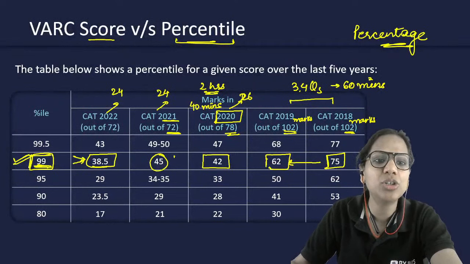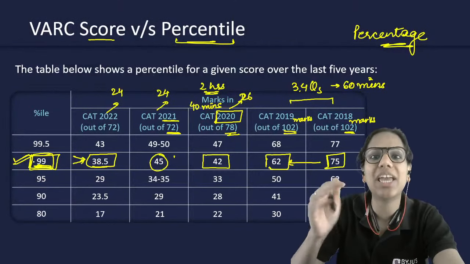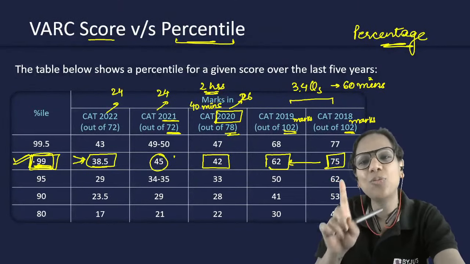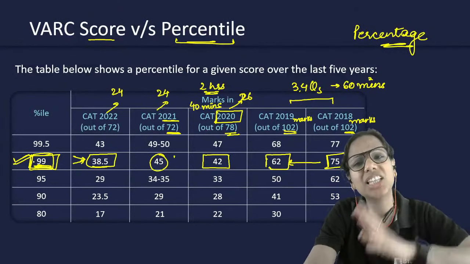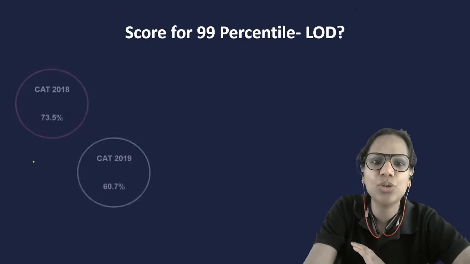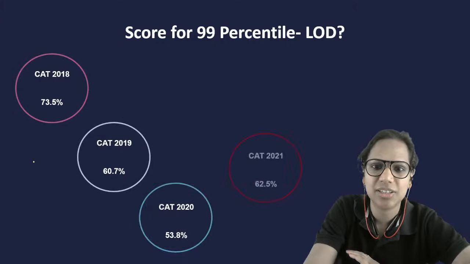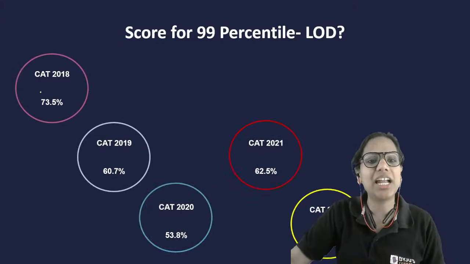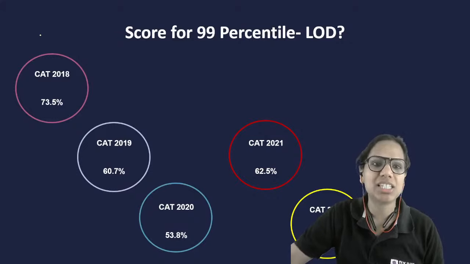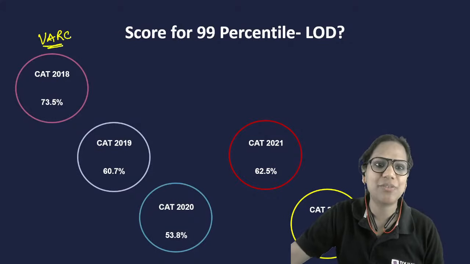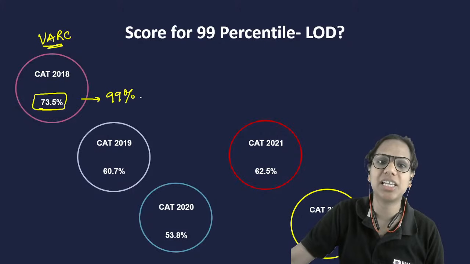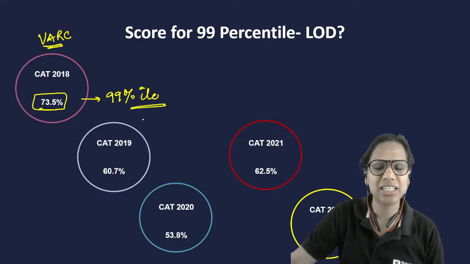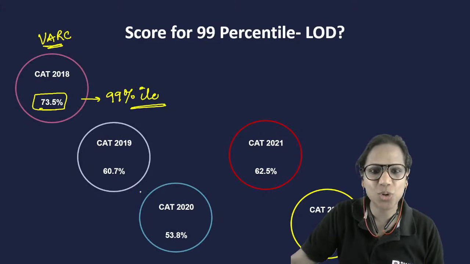So I want to be in the top 1% of people. I don't care about my score. I want to be in the top 1% of people. That's what we are discussing today. तो उसके लिए कितना मार्क्स चाहिए? Let's have a look in percentage terms. देखो, CAT 2018 में VARC में अगर आपके 73.5% मार्क्स थे तो जाके आपके 99 परसेंटाइल आते. ठीक है? Now see, over the years what has happened.